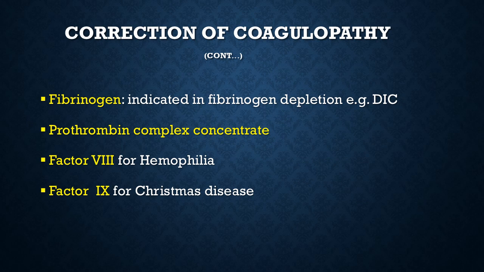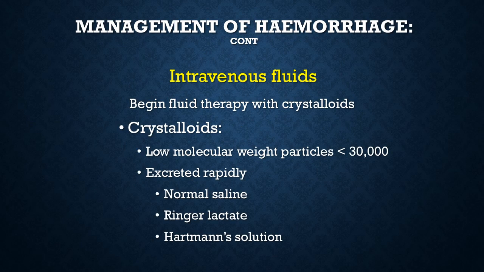Factor 8 for hemophiliacs and factor 9 for Christmas disease. These are specific clotting factors which are missing in the patient in primary coagulopathies, and without replacing them, it becomes very difficult to control any hemorrhage. A brief revision of other methods of managing hemorrhage: intravenous fluids.